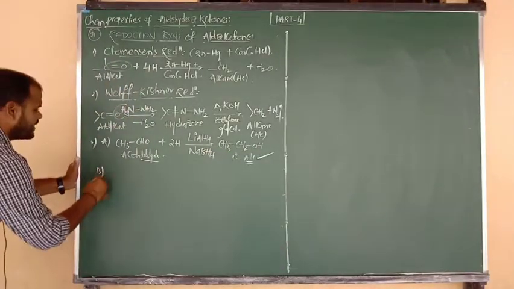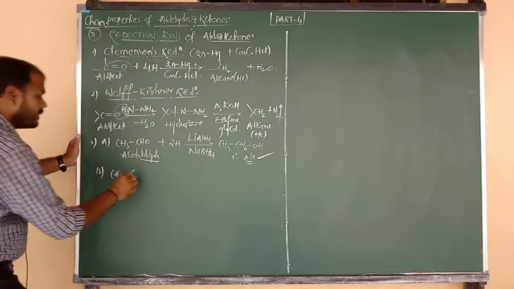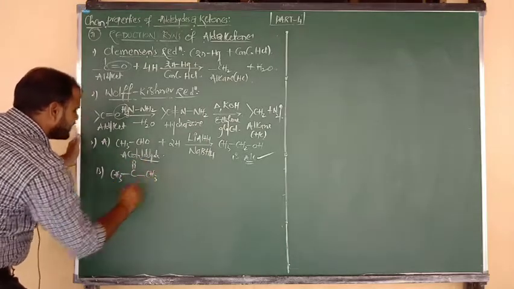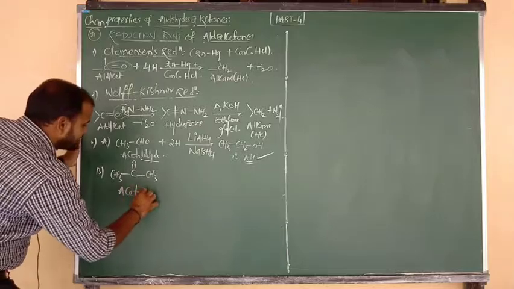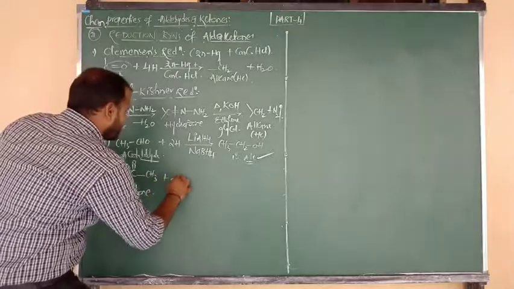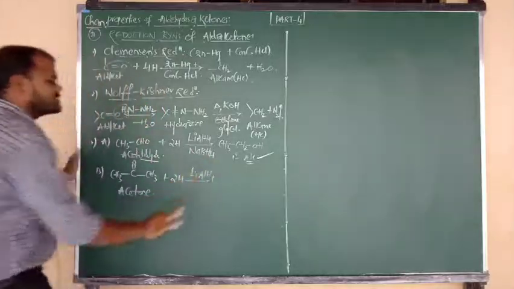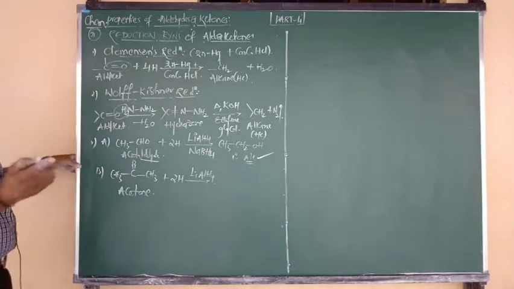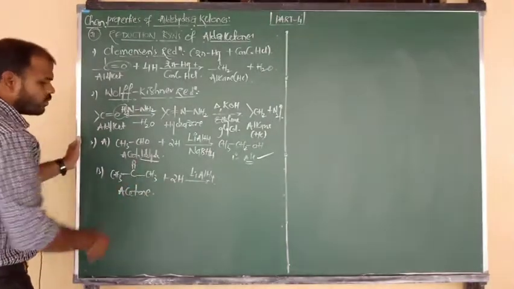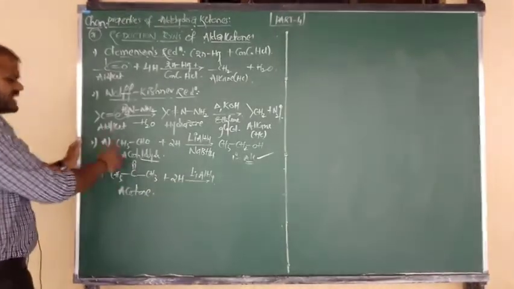And let me consider secondary alcohol, I mean ketones. CH3 bonded to C double bond O, again bonded to CH3, nothing but ketone, and the exact name is acetone. Acetone upon reduction with the same reagent, lithium aluminium hydride in presence of ether, and also we can consider sodium borohydride, but ketones form the product secondary alcohol. How? H attacks upon O, it becomes OH. Another H attacks upon C, C becomes CH. So you are getting CH and OH, beta.